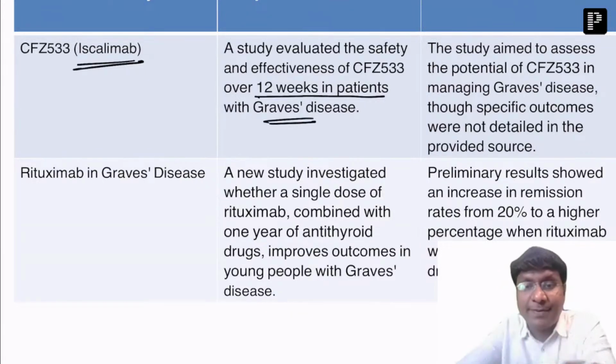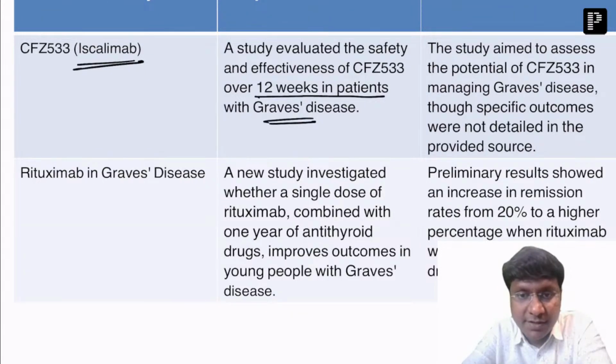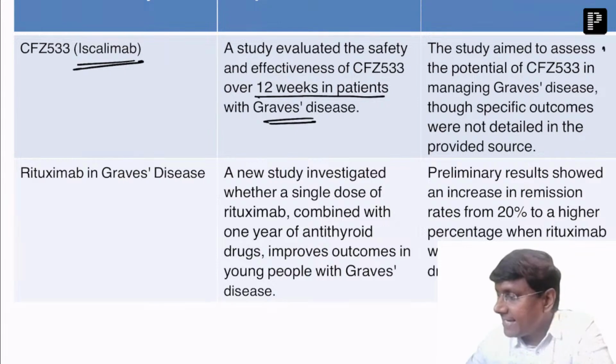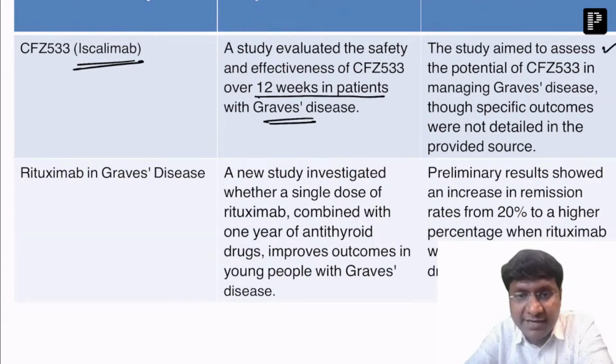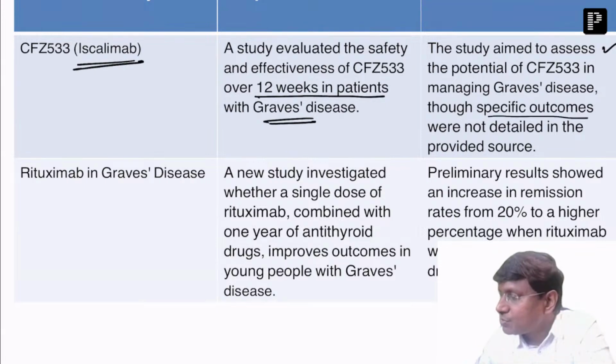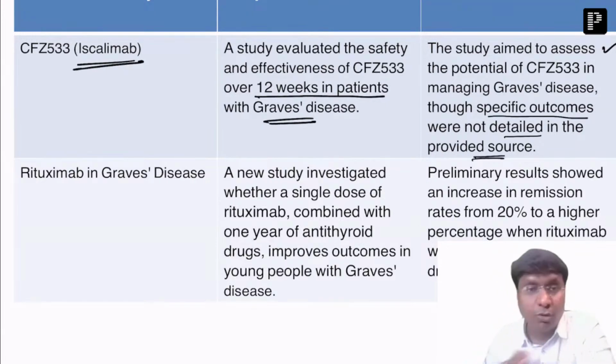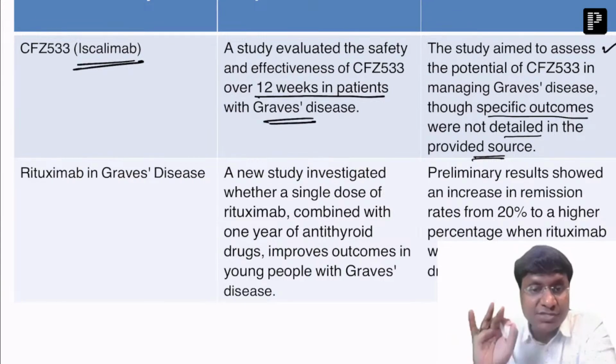The study aimed to assess the potential of iscalimab in managing Graves' disease, but specific outcomes were not detailed in the provided source. The study is still due, but this is one of the studies which is going on.